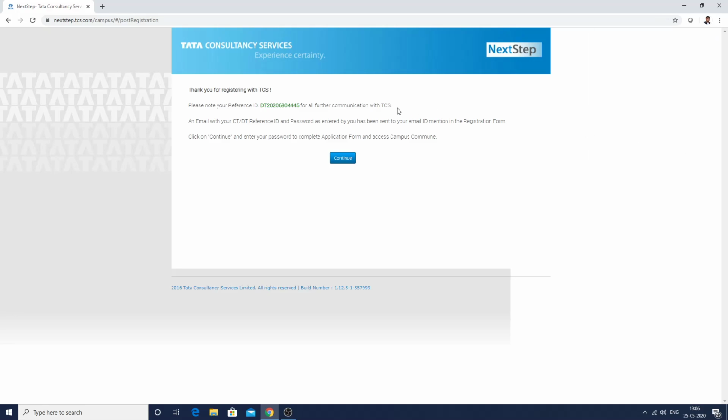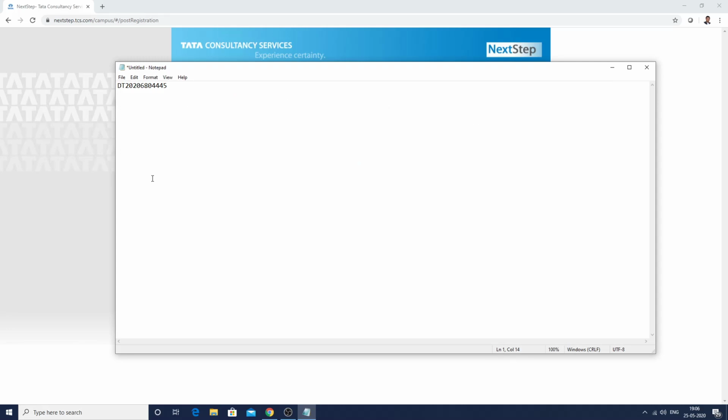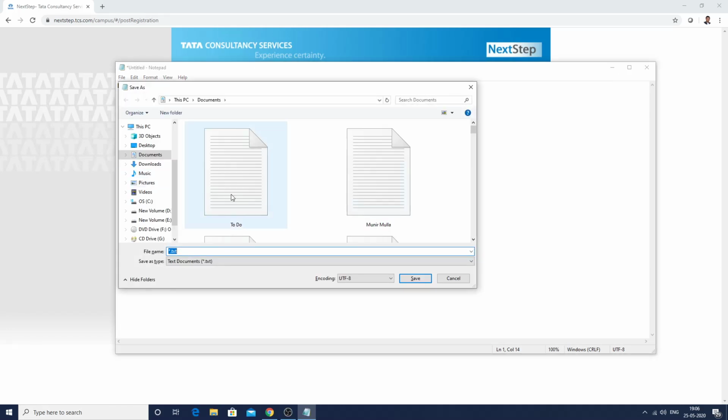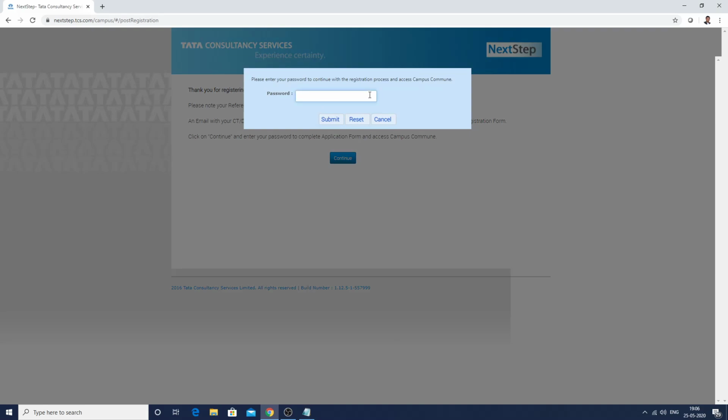Once you register, you will be getting a DT or CT number. This number all of you have to note, because this number will be used by TCS for all the subsequent interactions. This is a unique number allotted for each candidate. So you have to note down this particular number for all the subsequent communications. I'll note this particular number in my instance. I'm entering the password once again.